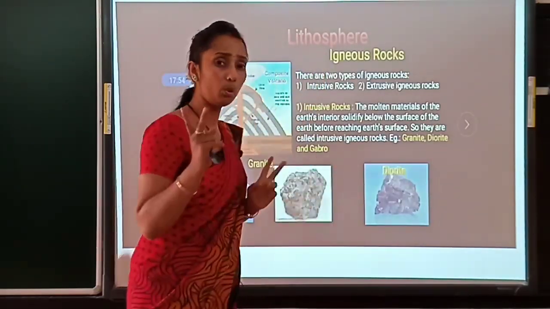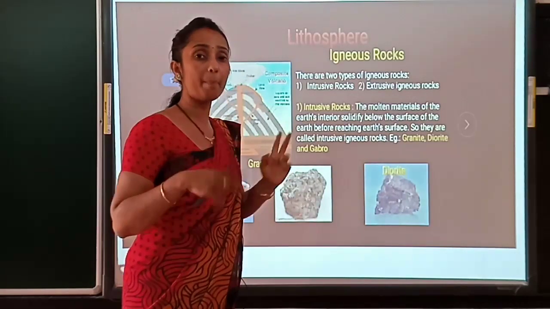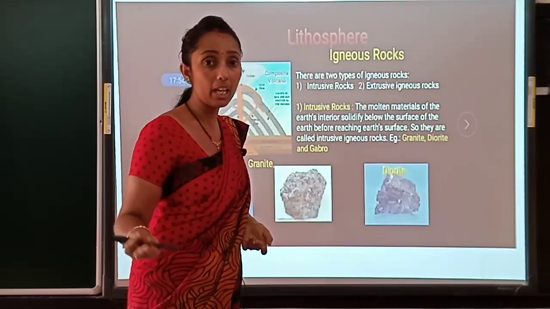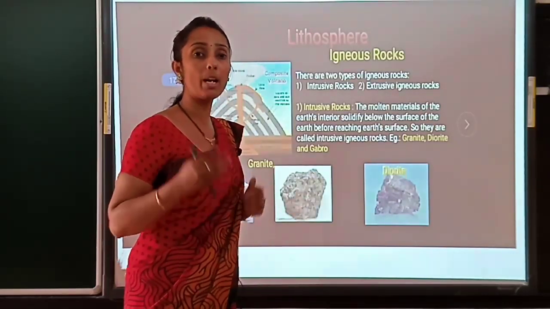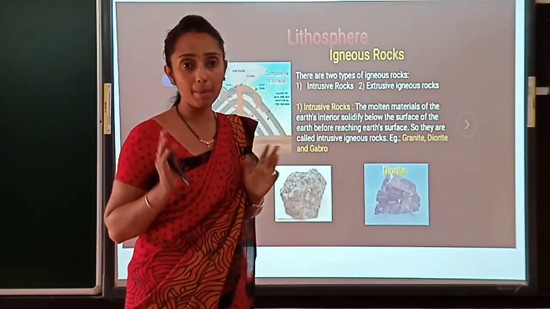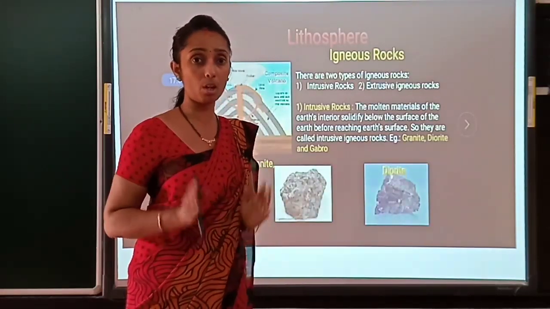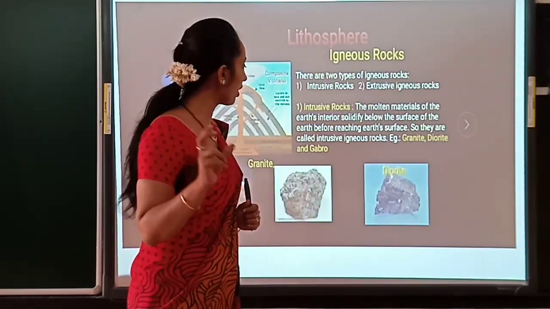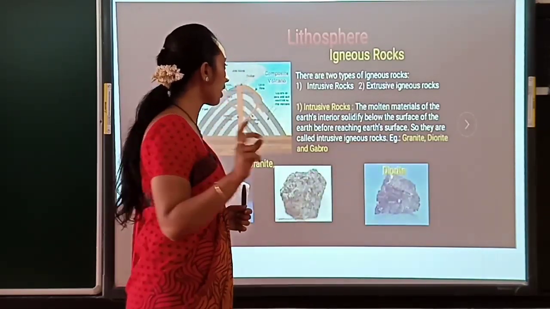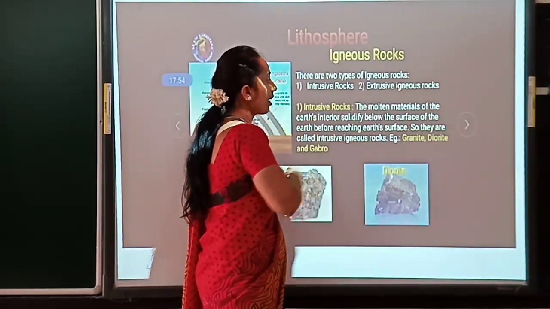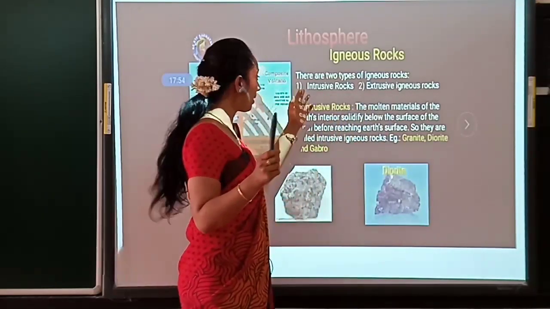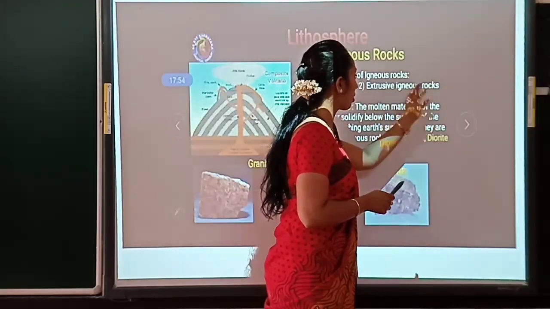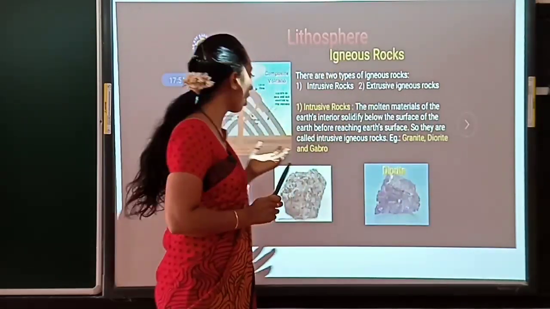Where magma will come out and become a rock. Children, I am repeating again: the magma which comes out and becomes solid, and that becomes a rock, in a primary rock or an igneous rock. So we classify igneous rock into two types, that is intrusive rock and extrusive rock. The name itself says intrusive rock and extrusive rock. What do you mean by intrusive rock?